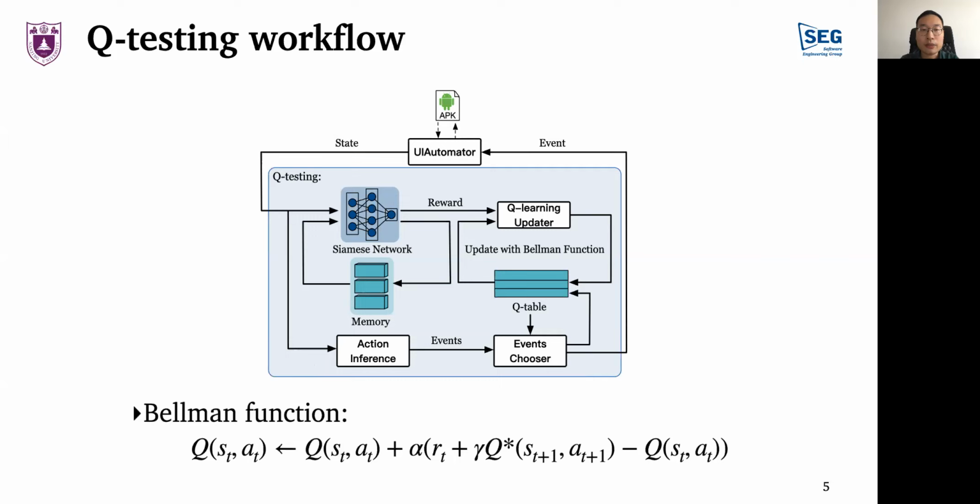Here we can see that because of the memory and state comparison, Q-testing tends to test the unfamiliar states. Additionally, the curiosity-driven exploration is a dynamically adaptive strategy. By adaptive, we mean that it can spot changes in the importance of states during the testing and will continuously adjust the reward for a certain event. In the following, we will give more details.